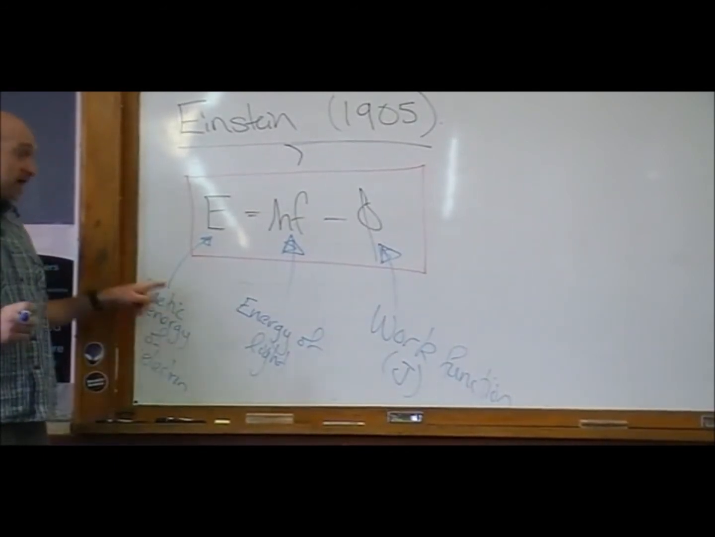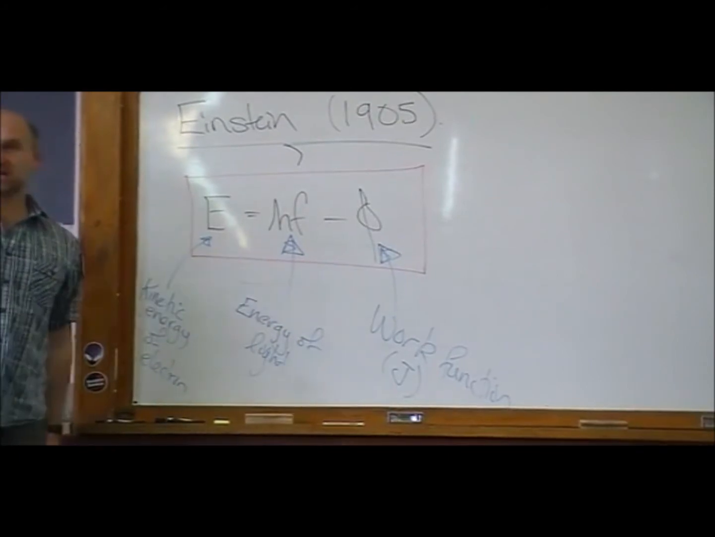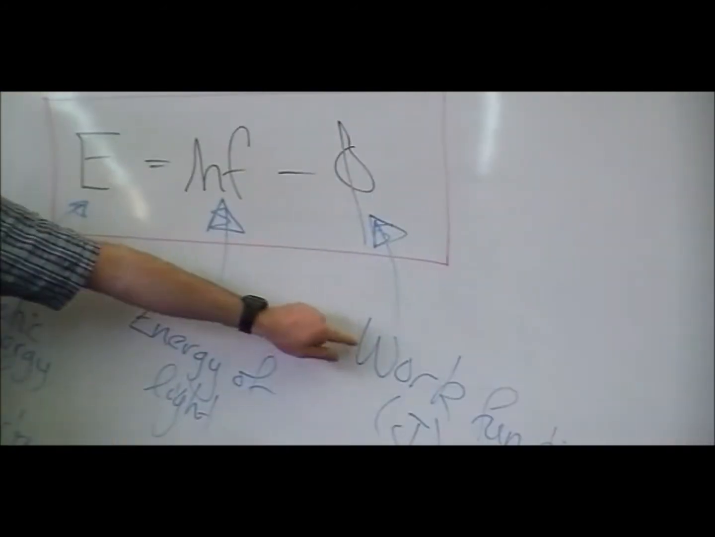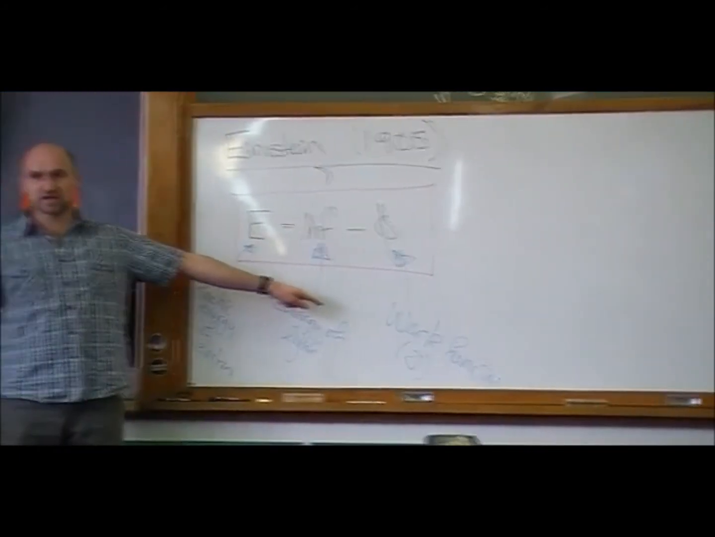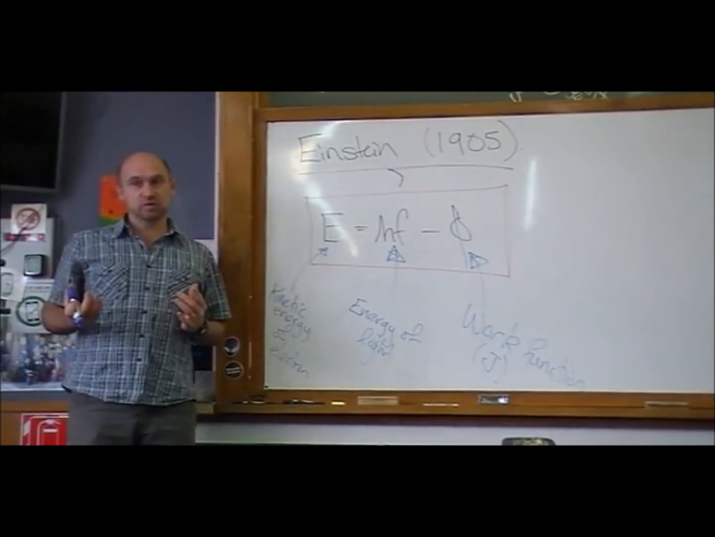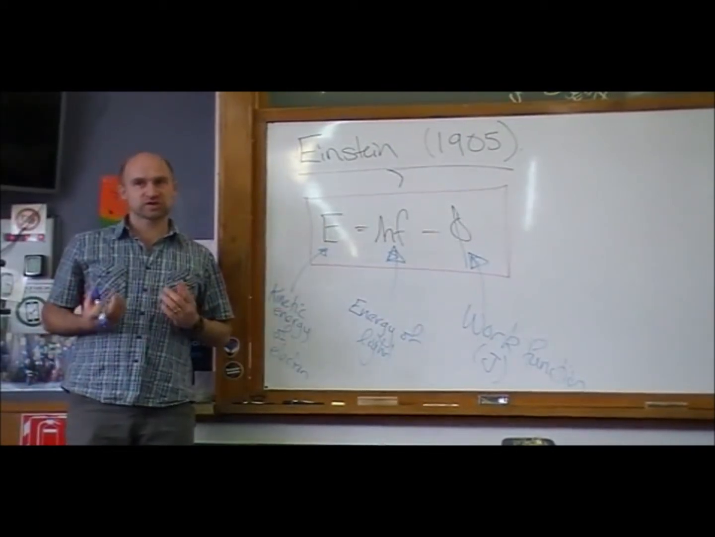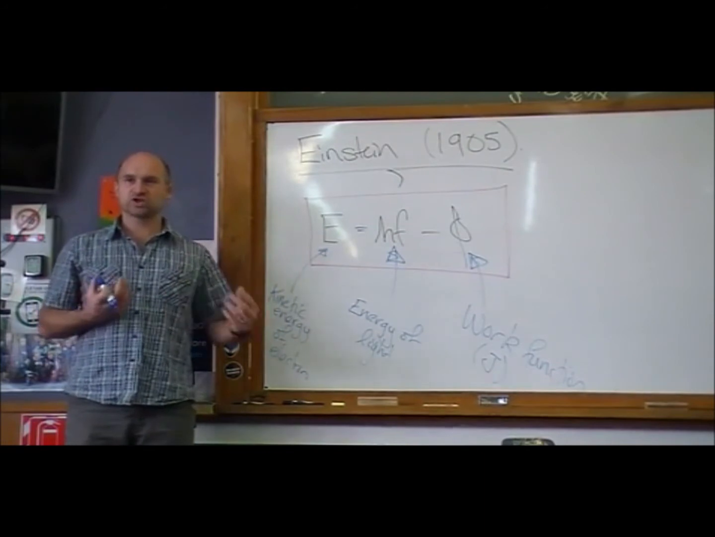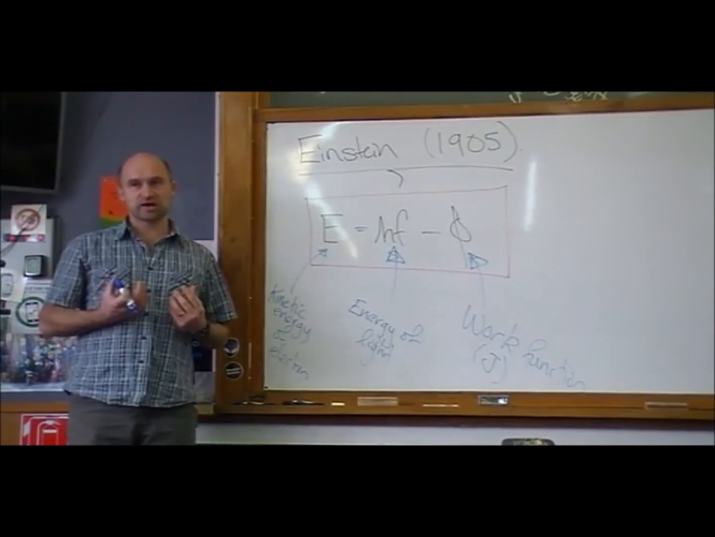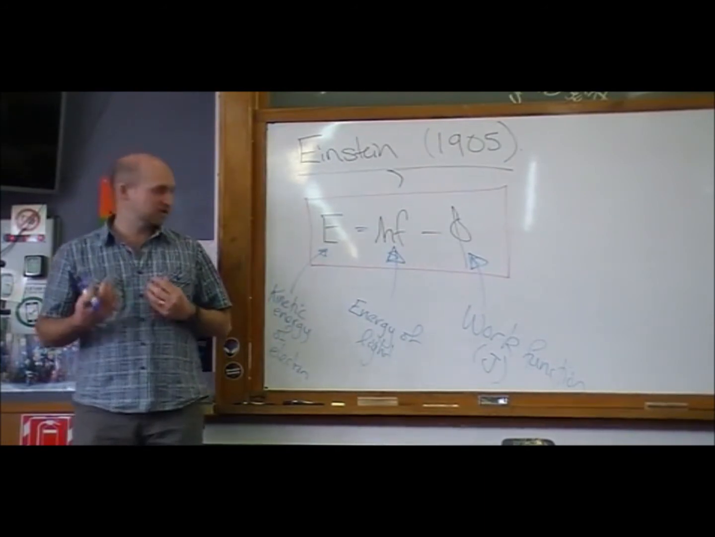So energy is energy minus energy. So the work function depends on the particular metal. Every metal has a different work function. So the work function is like how much energy do we need to ionize electrons from that metal surface.